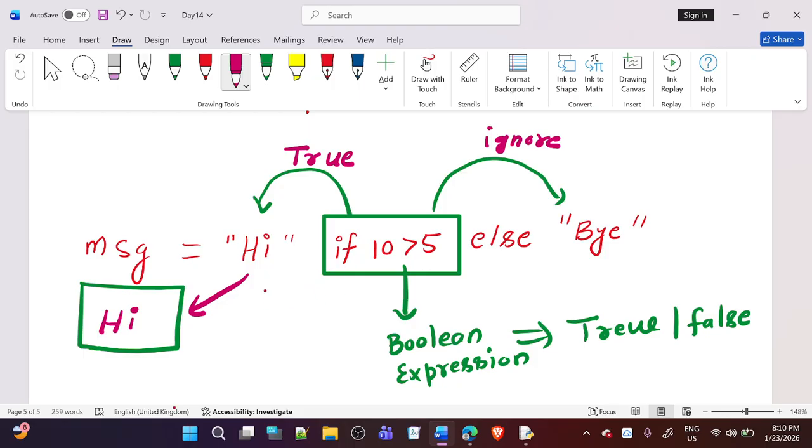This is a ternary operator, because how many operands are there? This is the first operand, and this is the second operand, and this one is the third operand, followed by else. Let's try to see it practically as well.